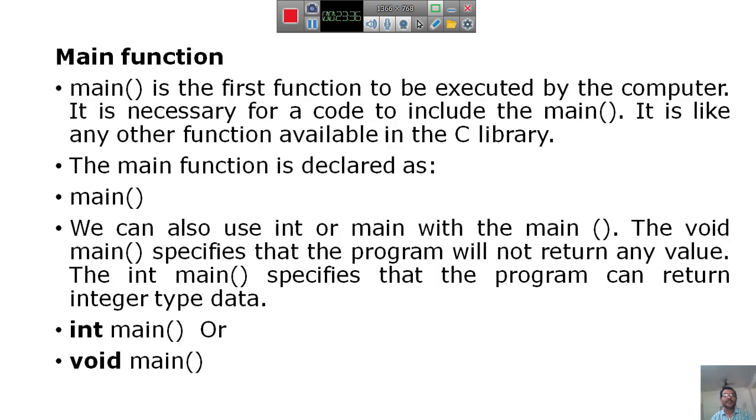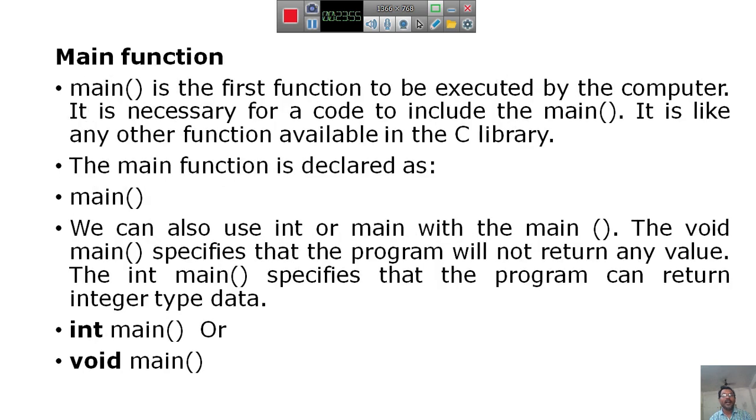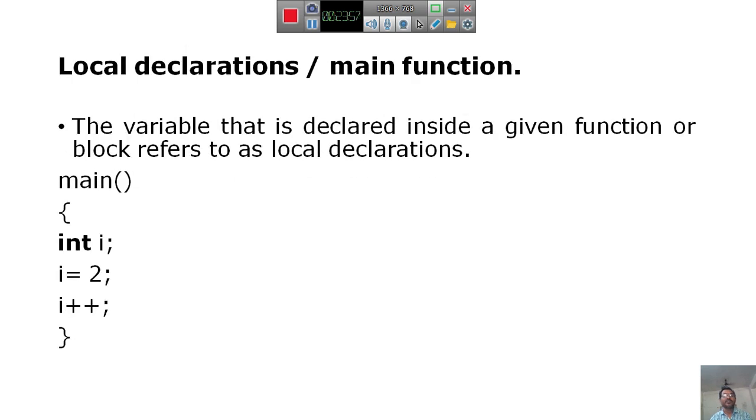The global declaration part is also to declare variables above the main function. And in the main function, the variables we declare are called local declarations.